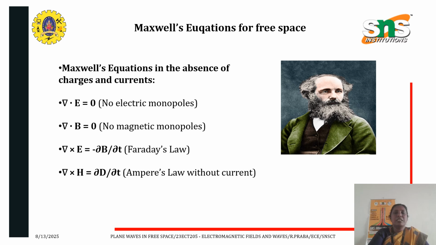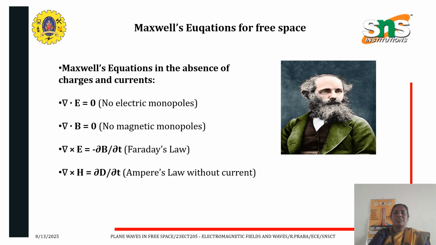First, we see the equation del dot E is equal to 0. This means that there are no electric monopoles. The second Maxwell's equation for free space, no magnetic monopoles, that is, del dot B is equal to 0. The third equation is del cross E is equal to minus dou B by dou t.